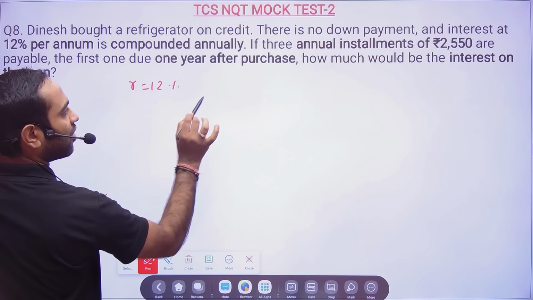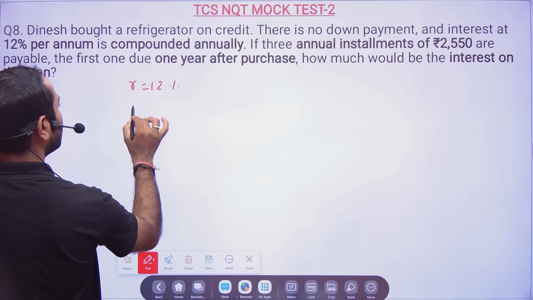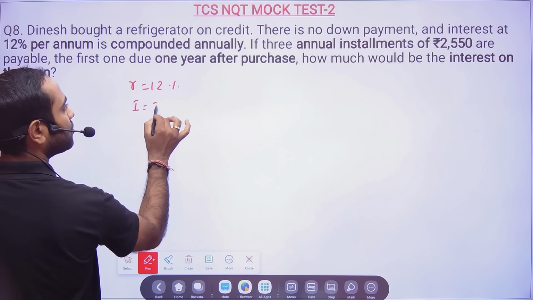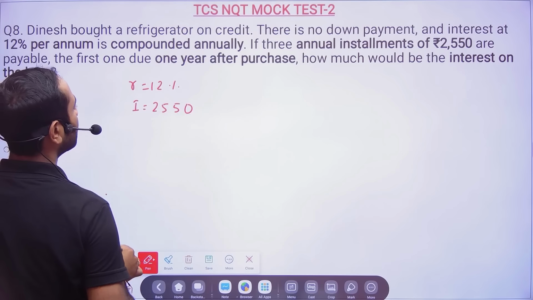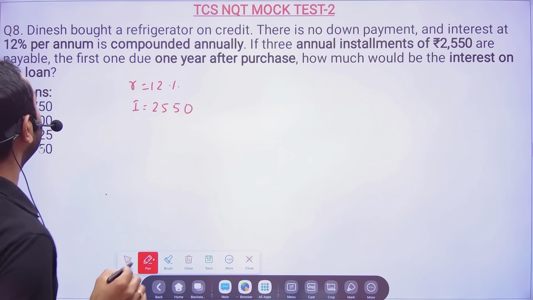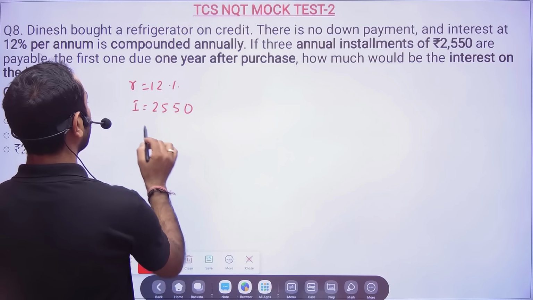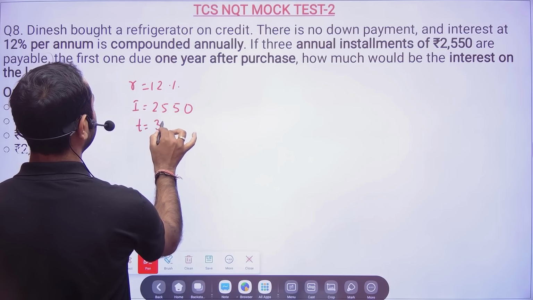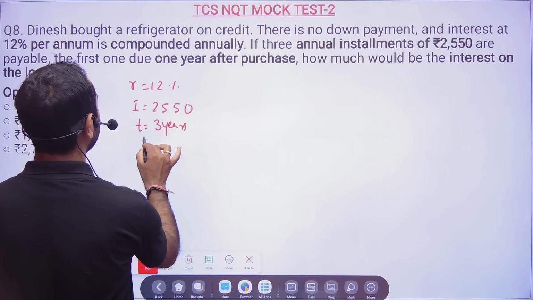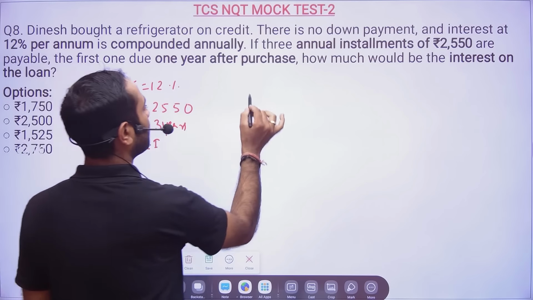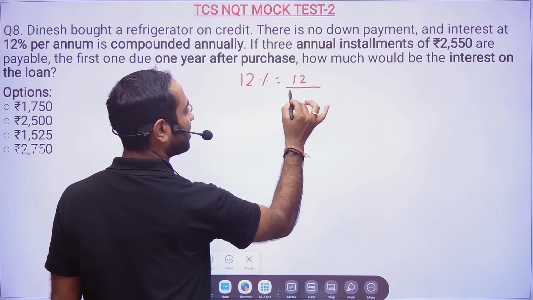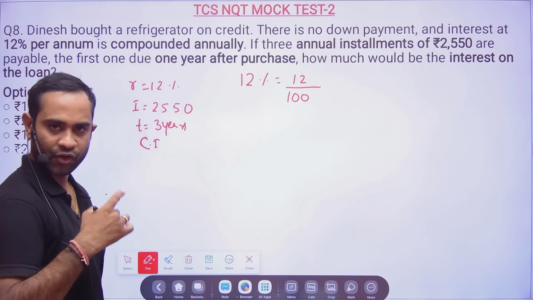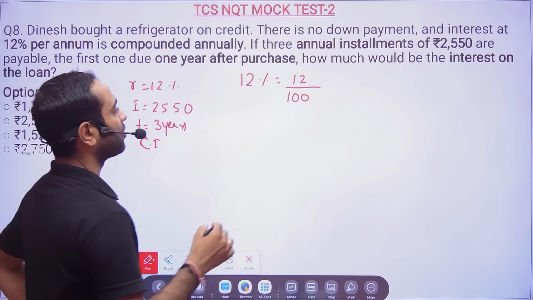3 equal installments they have given. So here the installment they have given is 2550, okay? That's all, nothing else is given. So the installment is given, and with 3 equal installments, basically you can assume the time as 3 years, and it is on compound interest. Now the same thing we will do. So 12% will be equal to what? At least try to understand this problem. If you understand this, then the previous problem will be automatically clear.